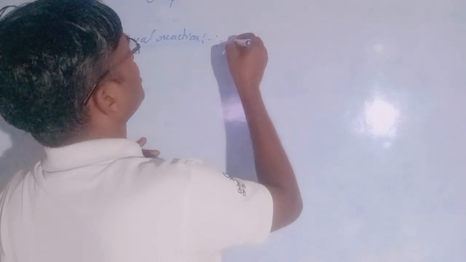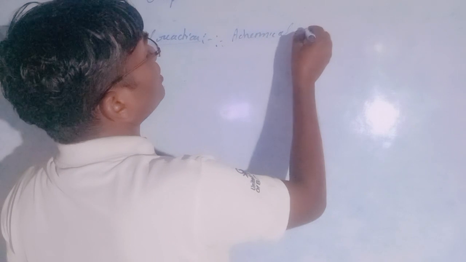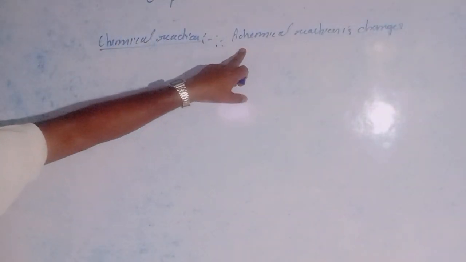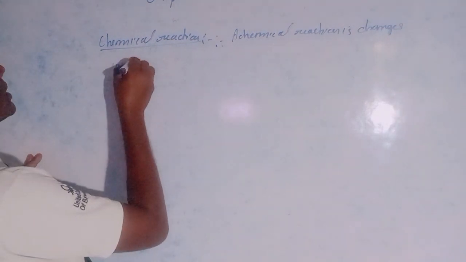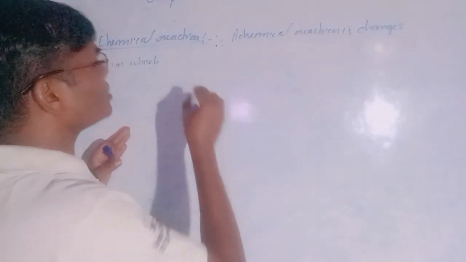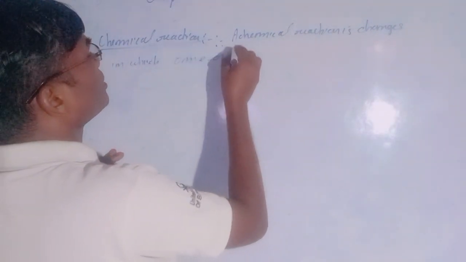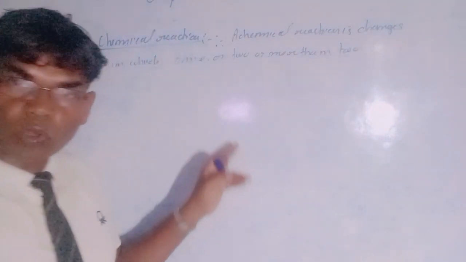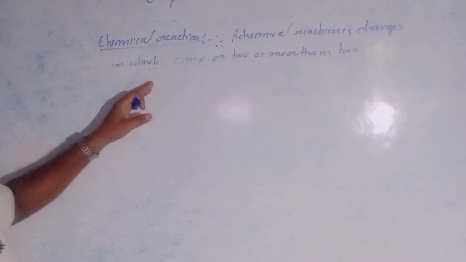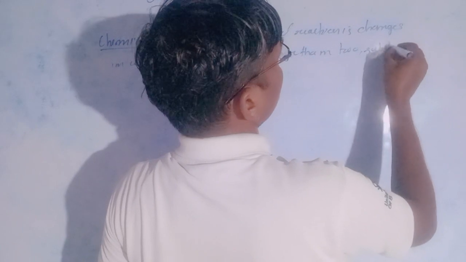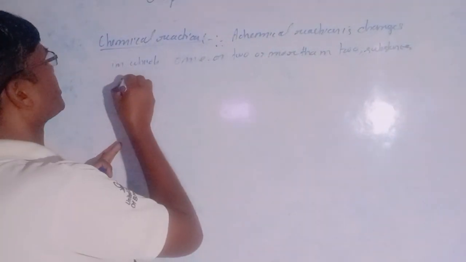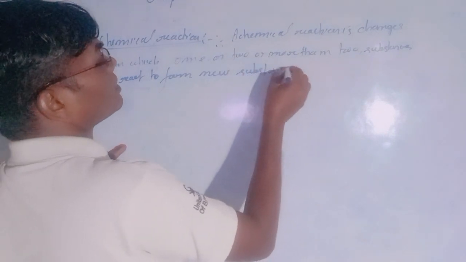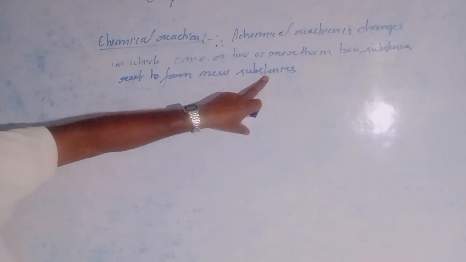So first of all, define chemical reaction. A chemical reaction is a change in which one or two or more than two substances react to form new substances.